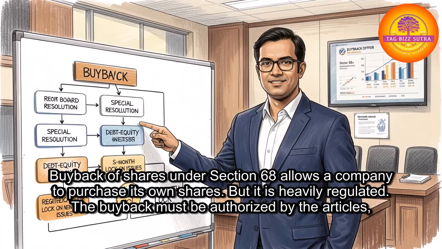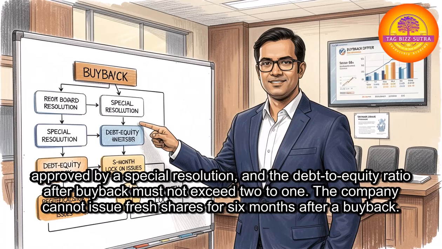Buyback of shares under Section 68 allows a company to purchase its own shares, but it is heavily regulated. The buyback must be authorized by the articles, approved by a special resolution, and the debt-to-equity ratio after buyback must not exceed 2:1. The company cannot issue fresh shares for 6 months after a buyback.